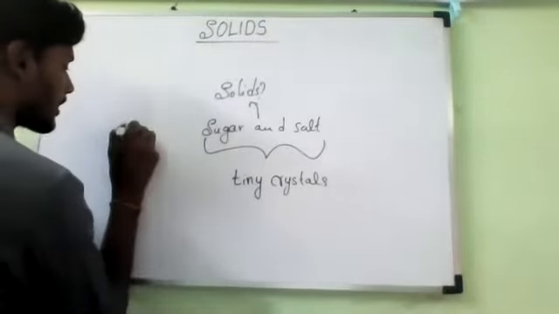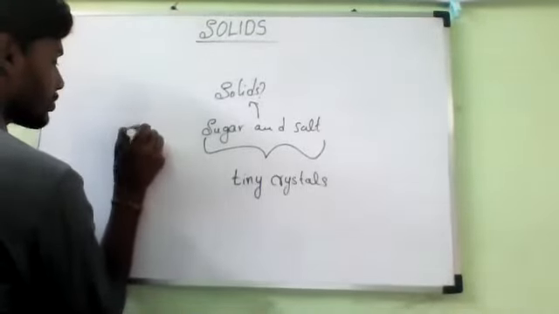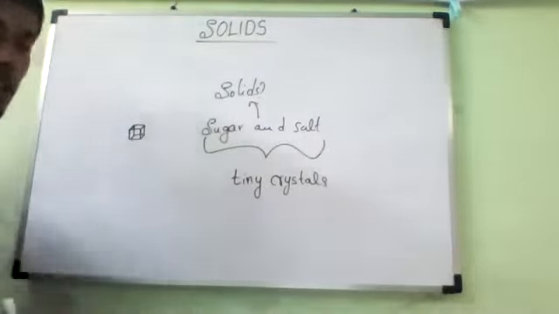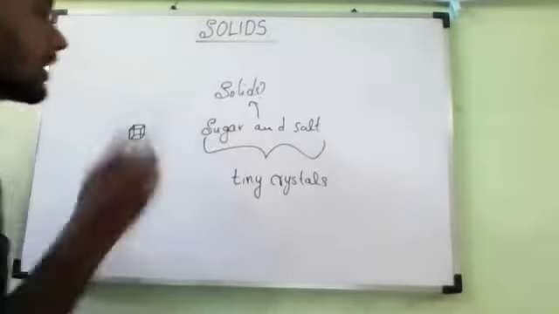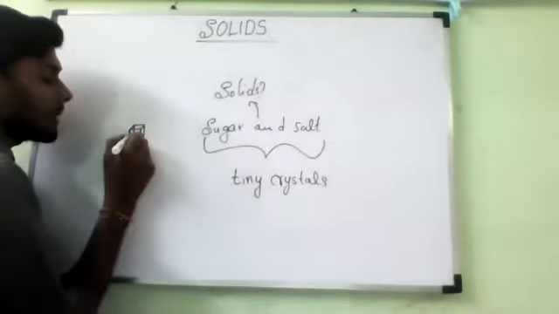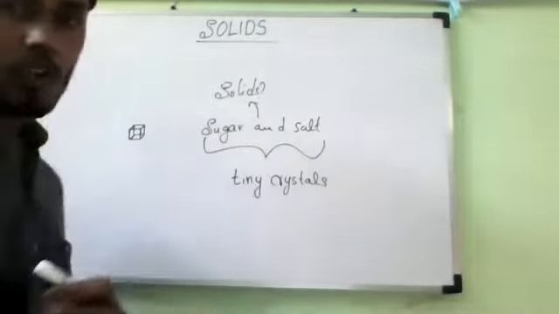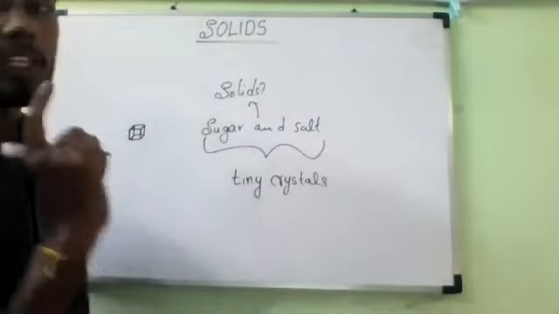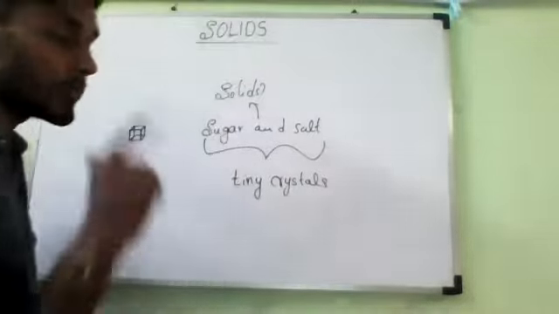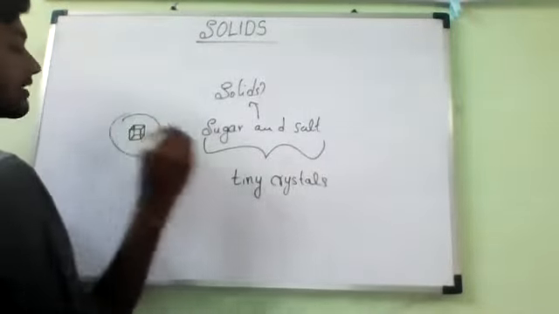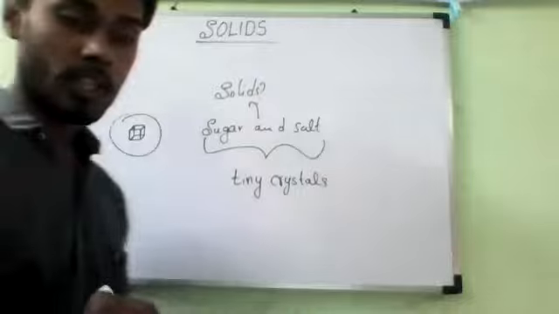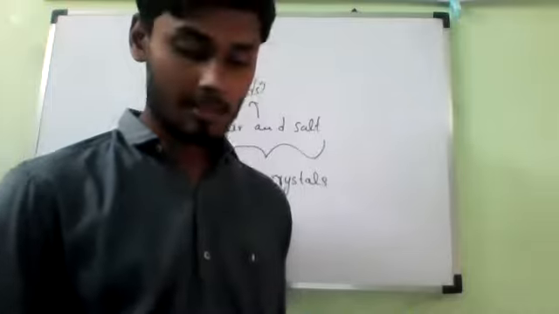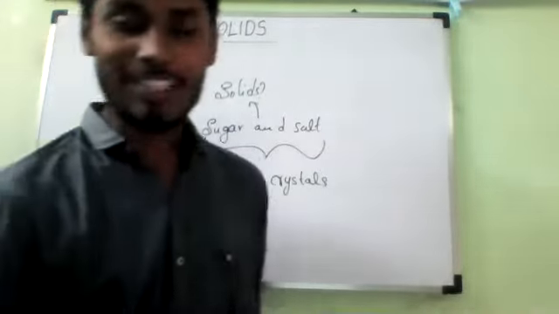I have kept one small crystal. Imagine this is my sugar crystal. I have kept it in a container. Is the shape of the sugar or salt changing? Whatever the container I keep it in, the shape of this crystal is not changing at all. Yes or no? So even when we put it in jars of different shapes, the sugar crystal shape or the salt crystal shape is not going to change. That is why we consider them as solids.